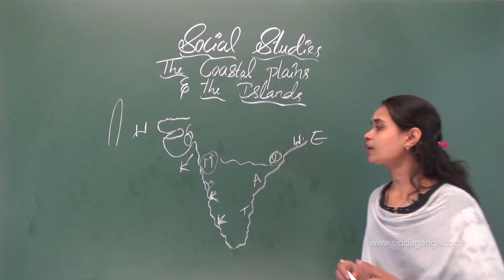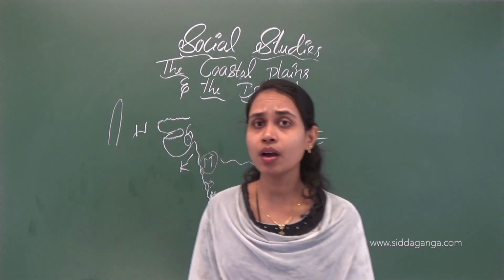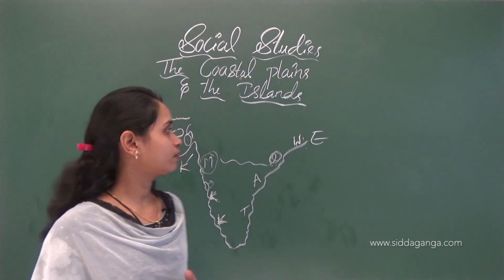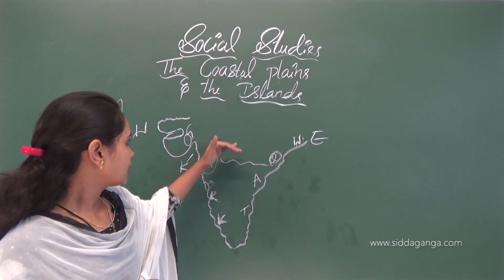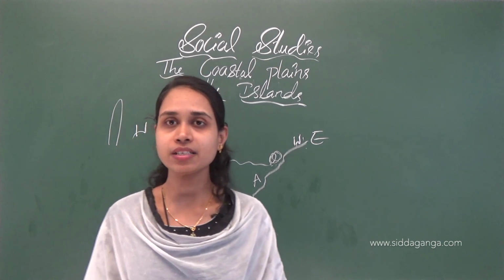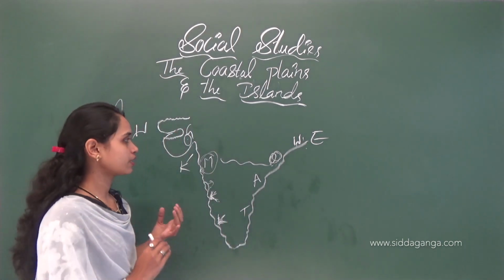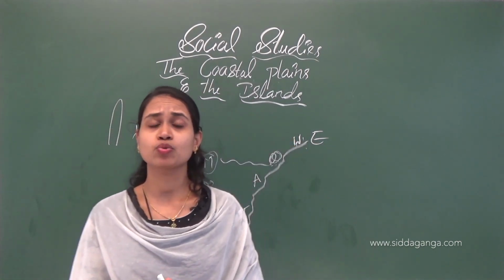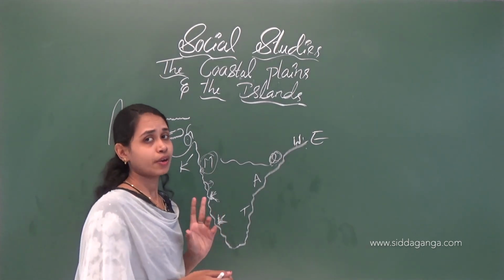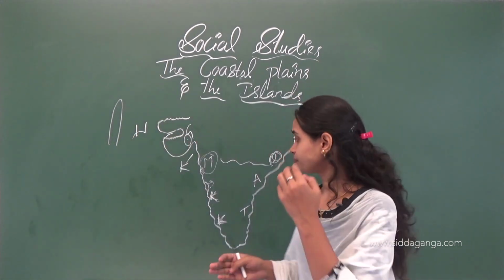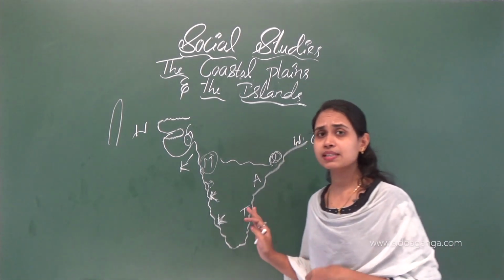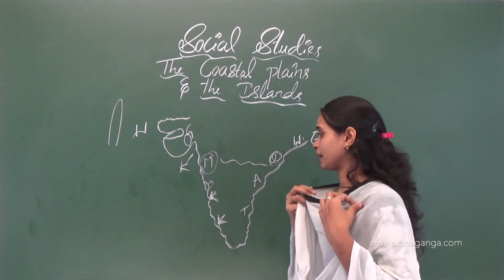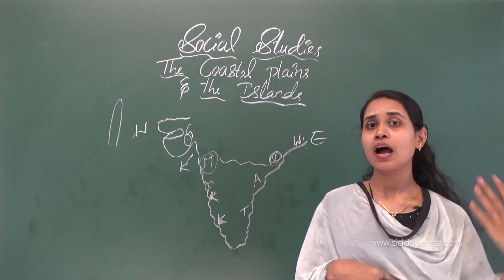Paddy is the main crop of the Andhra Pradesh people. And already, this Deccan Plateau is called the rice bowl. Why? Because in this Deccan Plateau they grow paddy in large quantities. That's why it's called the rice bowl, isn't it? Paddy is the famous crop here in Andhra Pradesh.